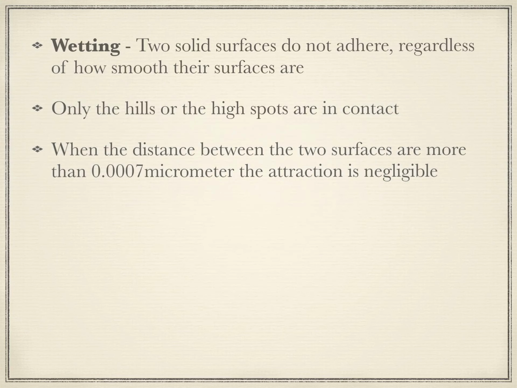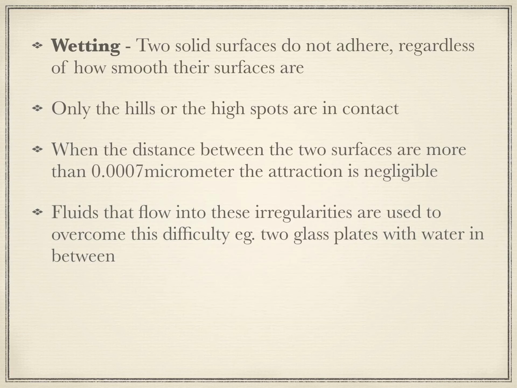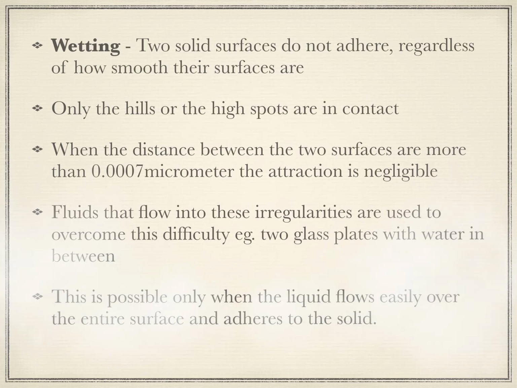When the distance between the two surfaces is more than 0.0007 micrometer, the attraction is negligible. That means the surfaces are not going to adhere. So fluids flow into these irregularities. Wherever there are troughs, the fluid tends to flow. Once the fluid flows, it forms a flat surface. Whenever there is a flat surface, the two substances can adhere.